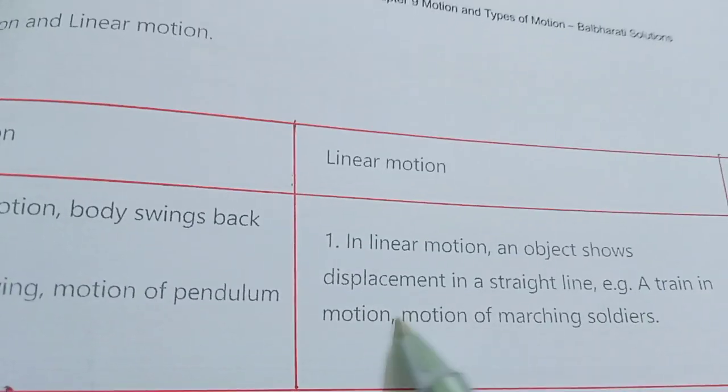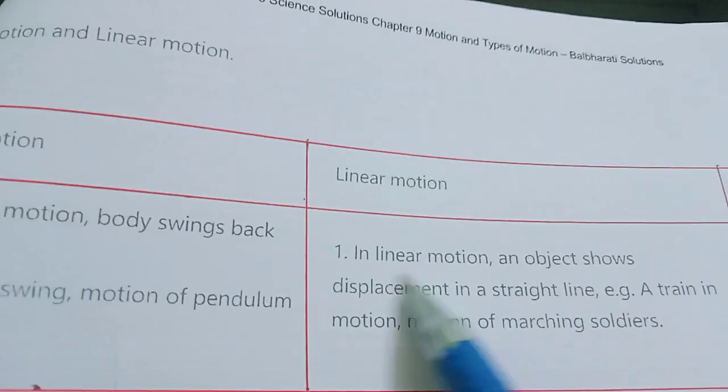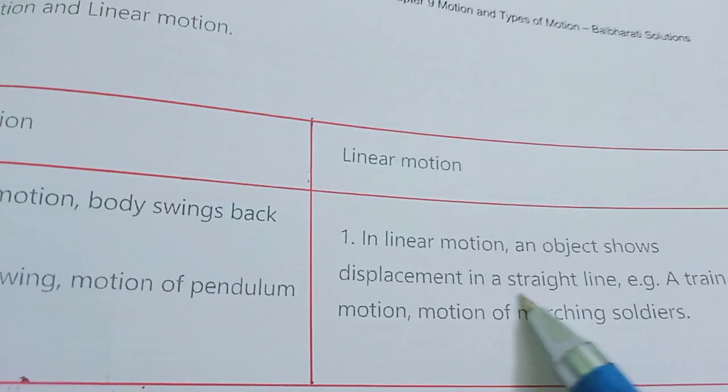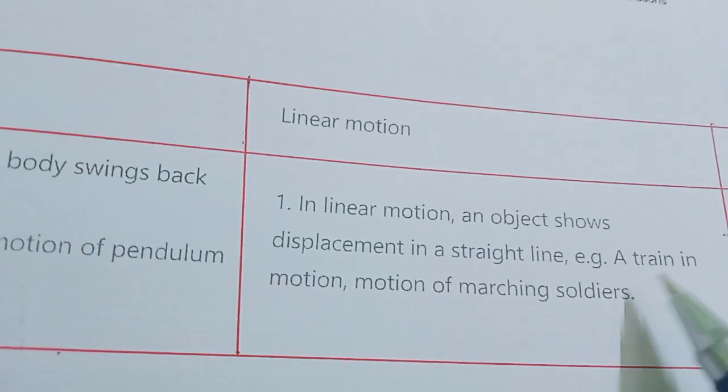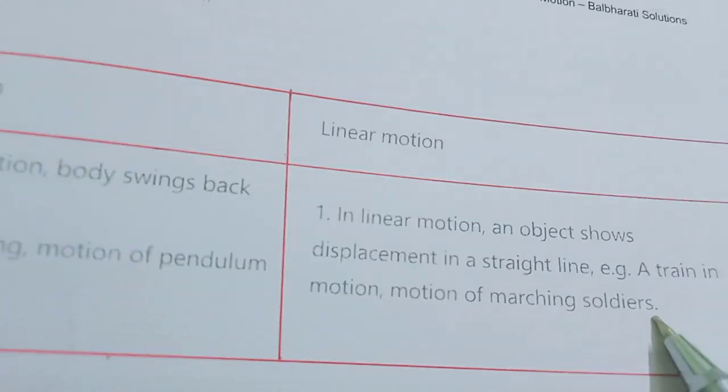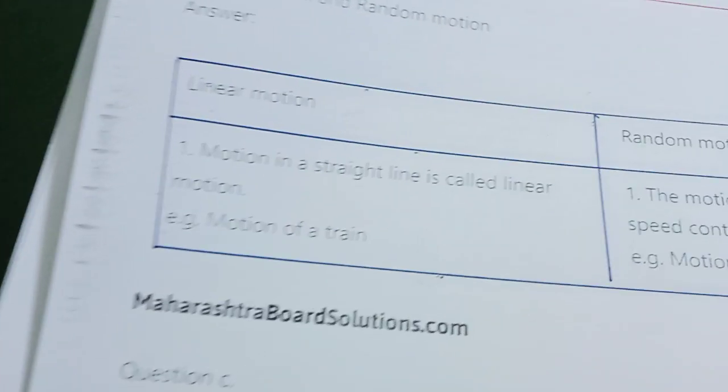Aeroplane motion, train, linear motion. In linear motion, an object shows displacement in a straight line. So examples are a train or a car, or the motion of marching soldiers. Next is